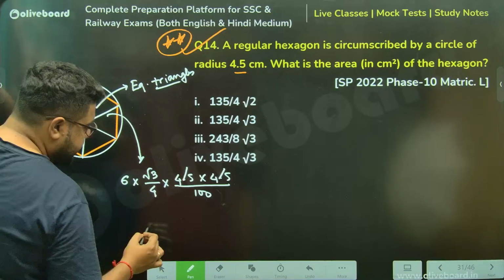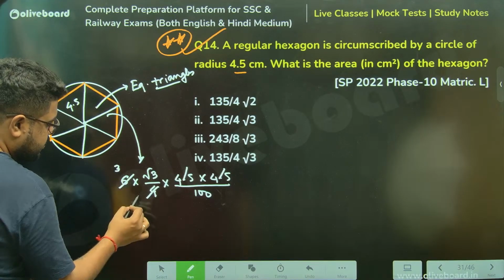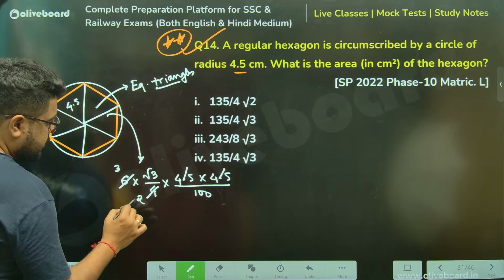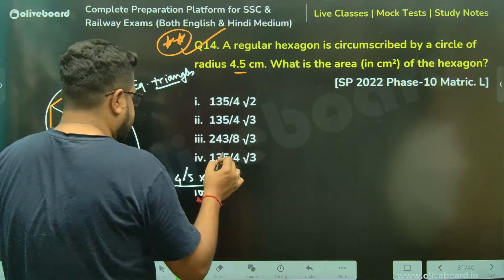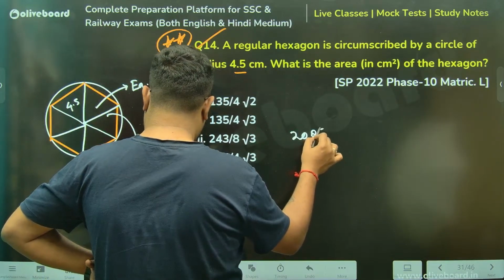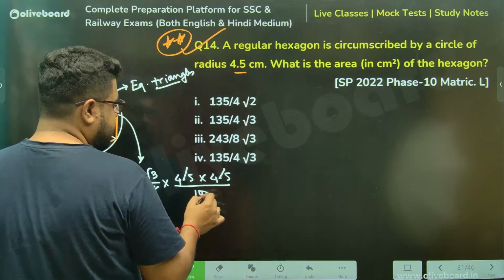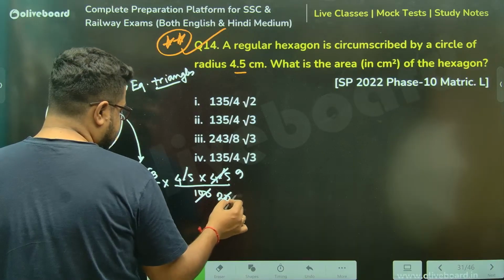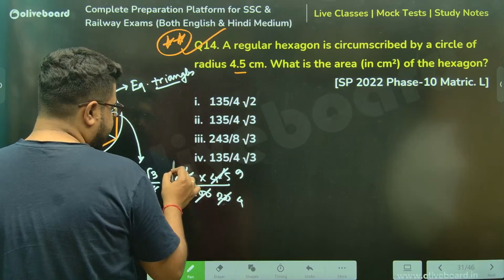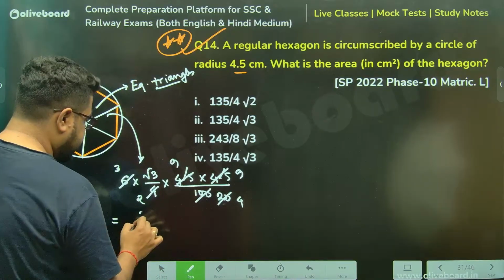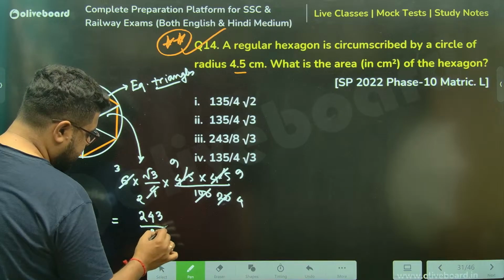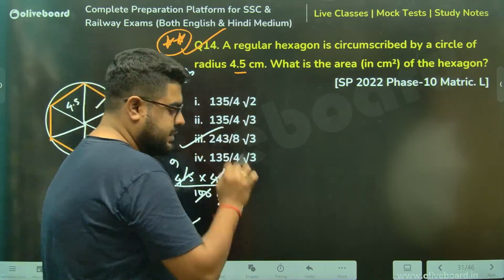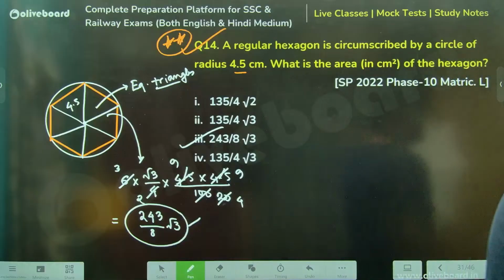Let's see if we can do anything. This is 3, this is 2. I don't think we can do much. Chalo then, रहने देते. 45 into 45. 20, 25. 20, 25. अच्छा, अरे सर 5 से कटेगा. देखो मैं भूल ही गया. 5 20s are this. 5 9s are this. Again, 25s are this 4. 5 9s are this. 81 into 3, 243 by 8 into root 3. That's your correct answer. Check it. Option number C is your correct answer, sir.